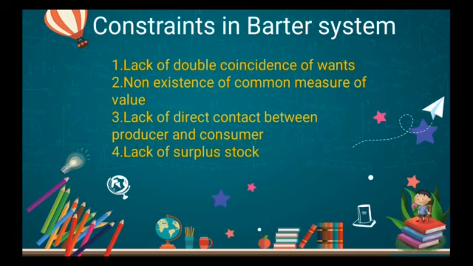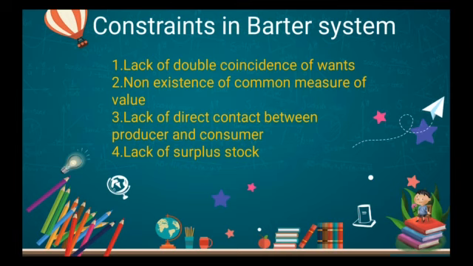If I have rice at my home and another person has wheat at their home, they should come together and only then can an exchange of goods happen. If they are not having a face-to-face meeting, the barter system is not at all applicable.